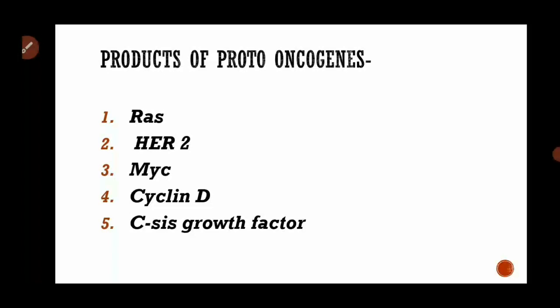Tumor suppressor proteins are those which play an important role in the suppression of the tumor cell or the growth of the tumor cell. When cyclin D inactivates the tumor suppressor protein, then there is excess growth or multiplication of the cell, which causes cancer. Then next is the growth factor. This growth factor also plays an important role in cell division, and it also causes cancer.